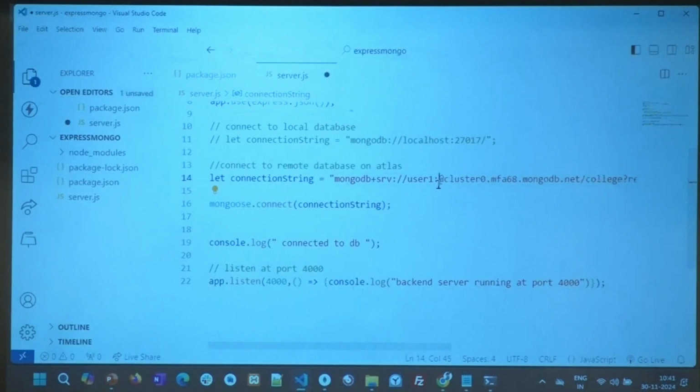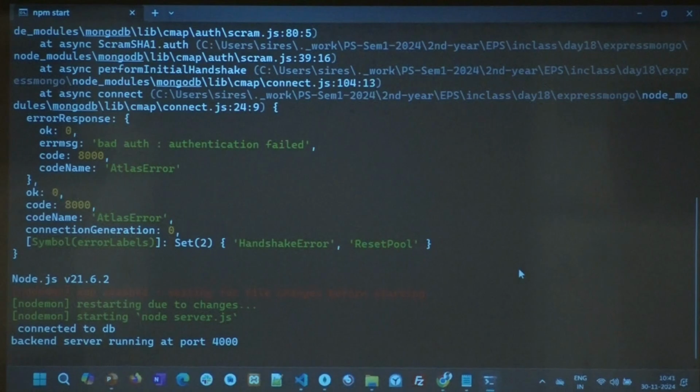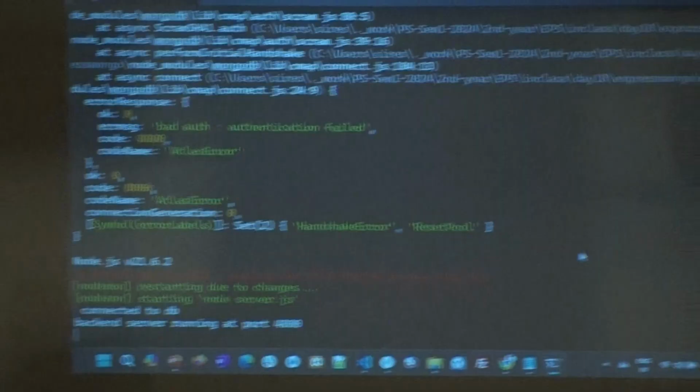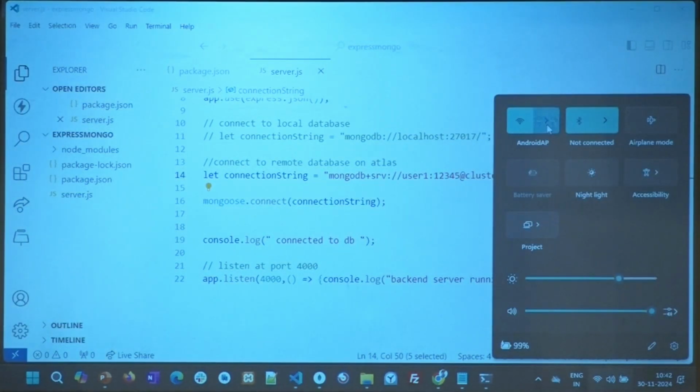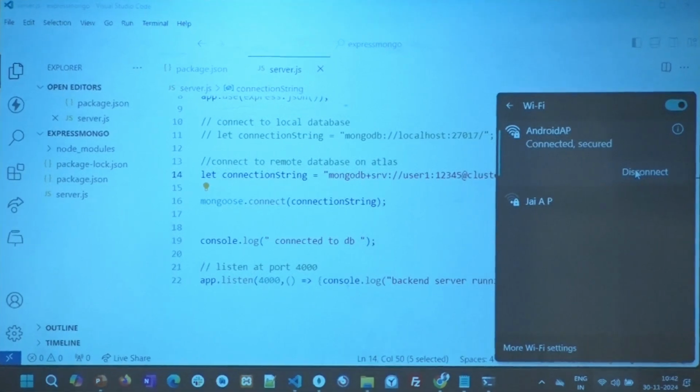Now let me change it back to what it was and do a control save and go back here. See that? Crashed, but now it is connected to DB. So we are sure now it is connected to the remote database. Now I am going to share this file with you. The next thing that we are going to do is put the collection in the local database. I've already shown how it needs to be done, and see if we can read from there using simple schema. Okay, we'll do that. Meanwhile, I'll share the code with you. You start working on it, and let's hope that course material will not give a problem today.